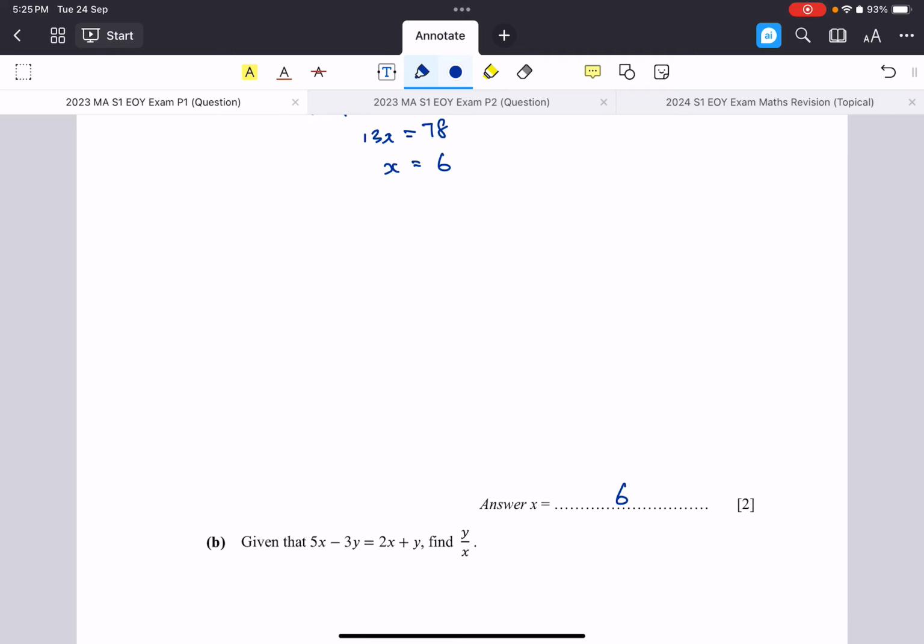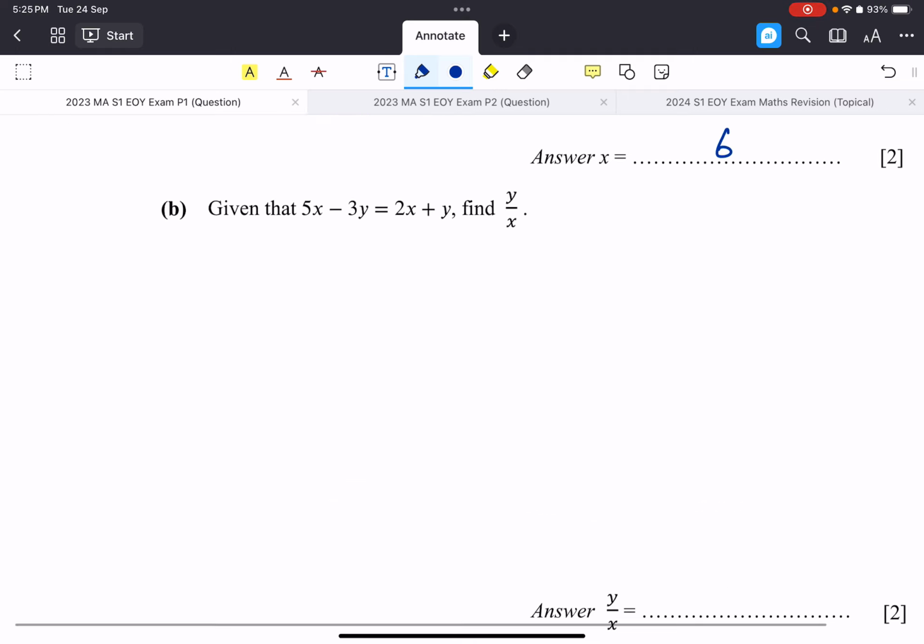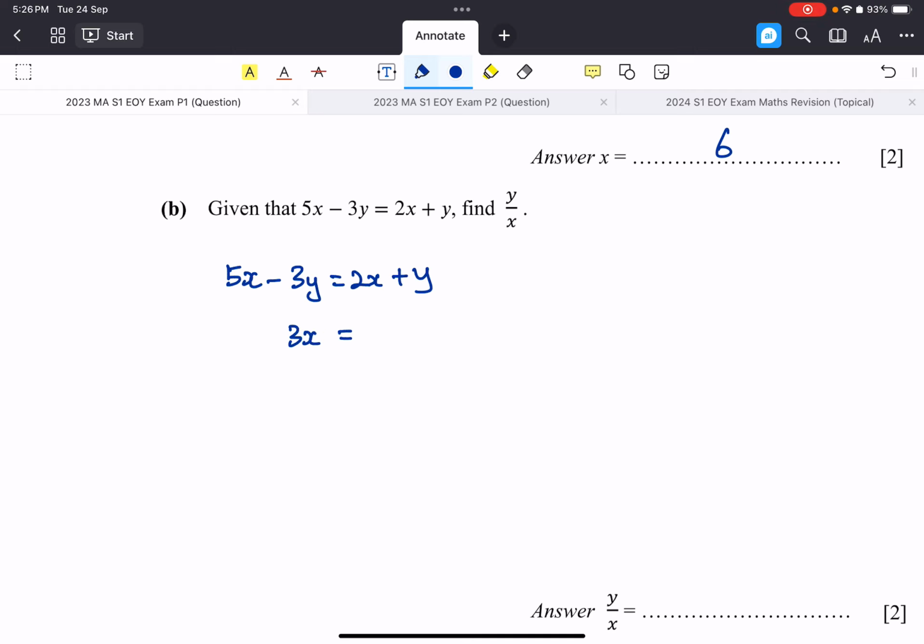x equals 6. Now, this question, let's see. We are supposed to find y over x. So what are we going to do over here, right? Let's simplify as much as we can first. So 5x, okay, let me try to write it with neater handwriting. 5x minus 3y equals 2y plus y, right? So that will give us 3x equals 4y. Now, many of you managed to get this step, right? But what do we do next? What we need to do next is get y over x. So how to get y over x?